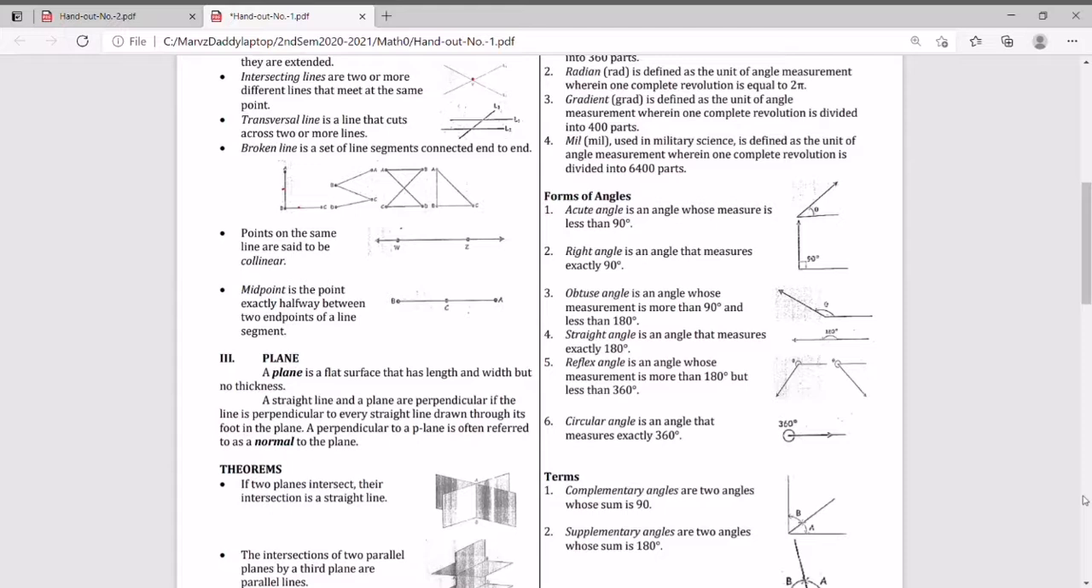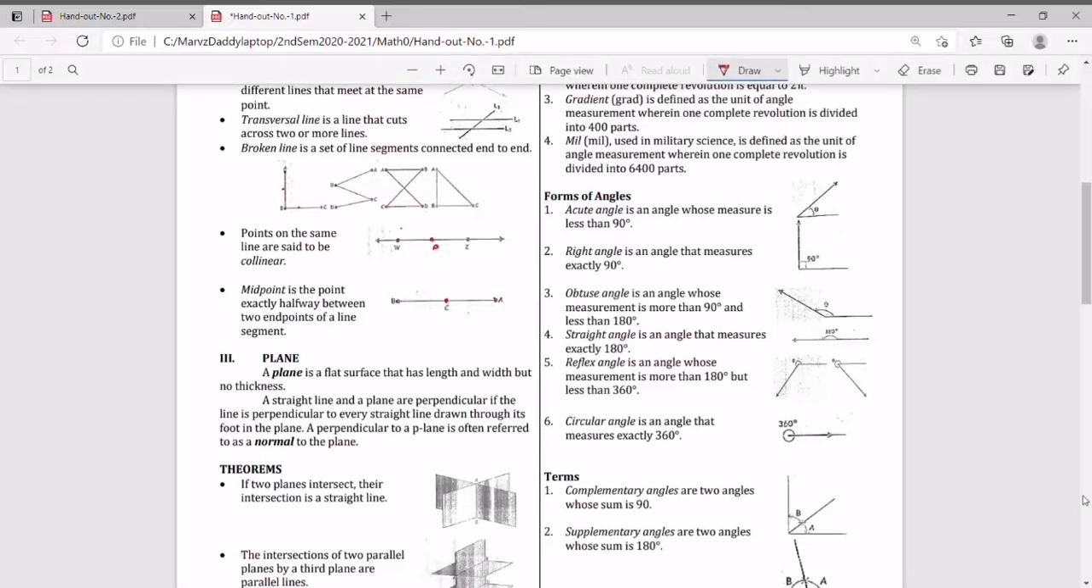Points on the same line are said to be collinear. So on the same line we have point W and Z, and let's add point P. So these three, point P, point W, and point Z, are said to be collinear. They lie on the same line of action. Then the midpoint is the point exactly halfway between two endpoints of a line segment. So we have line segment BA, and the midpoint C is midway the line segment AB.